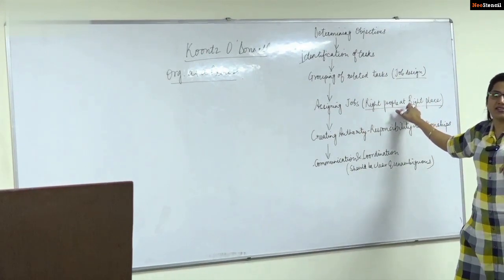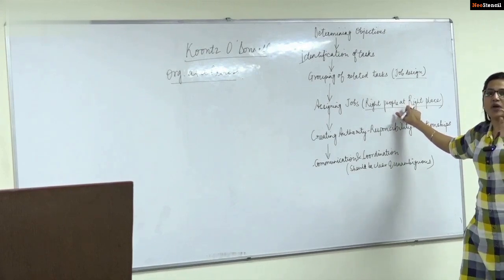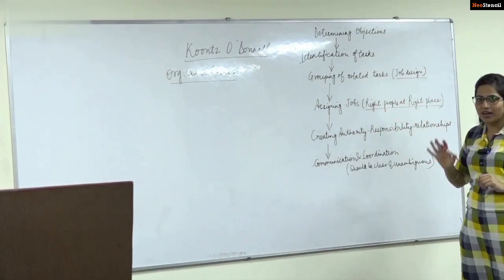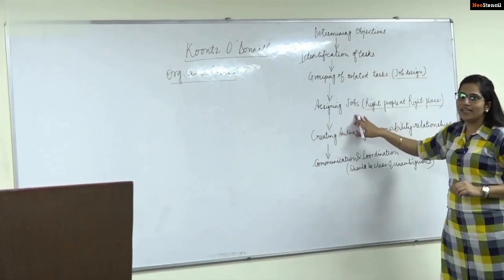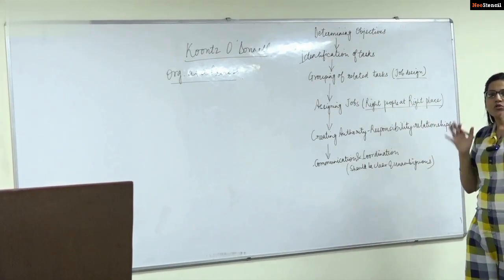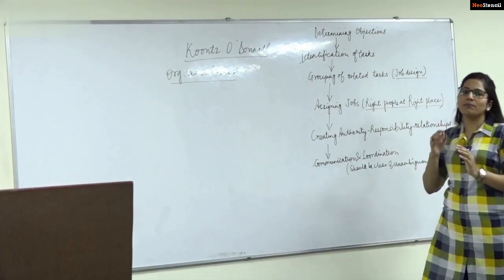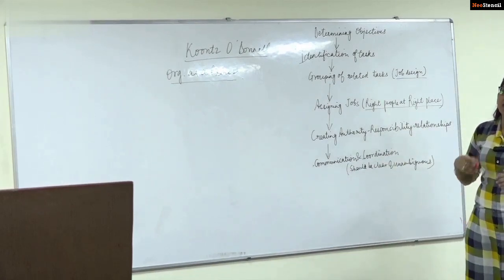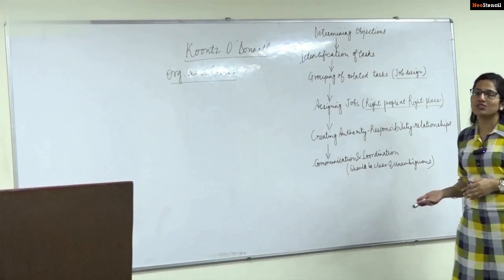If we have a marketing executive, and we know that the person is very good at marketing skills, then we should place him into the marketing department. We should not place him into the finance department, right? So this is assigning the jobs, placing the right man at the right place. Whoever is good for whatever purpose, we provide him with that particular task so that he can accomplish it in a better, more efficient manner.